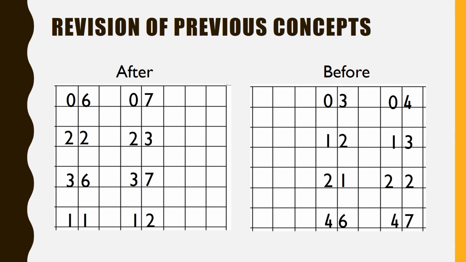6, 7, and what comes after 7? Yes, everyone knows it is 8. 22, 23, what comes after 23? It is 24. 36, 37, what comes after 37? It is 38, very good. 11, 12, what comes after 12? 13. Yes, you know the after numbers.